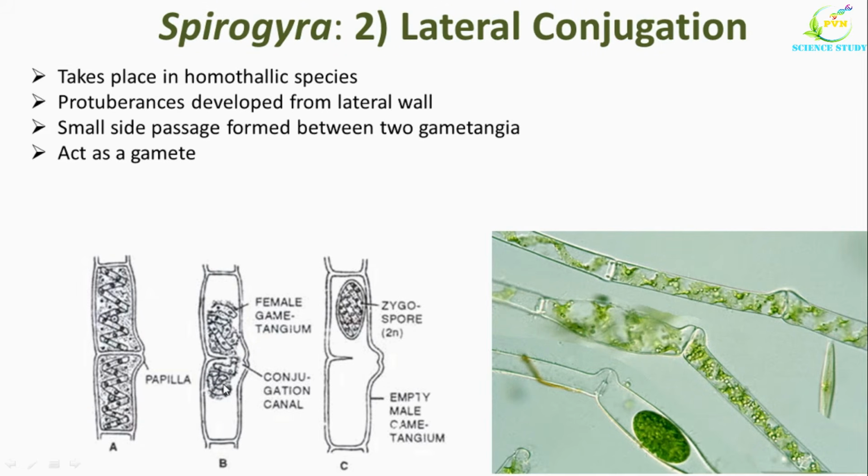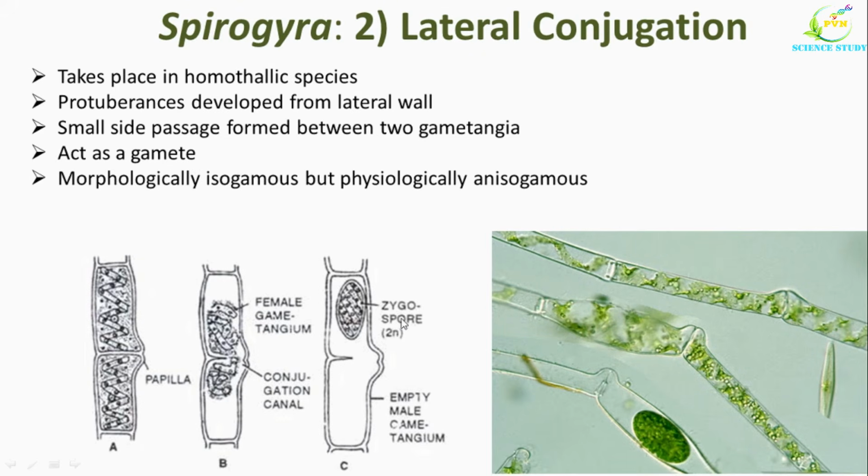Here both the gametes are haploid, but the result of the conjugation is the zygospore, which is diploid in nature. So in this diagram, this is the zygospore formed and this is the empty male gametangium, because all the content has been transferred towards the female gamete and now it is empty. This type of lateral conjugation is known as indirect lateral conjugation. These are the actual photographs which show the formation of protuberances, and here there is formation of the zygospore and this is the empty male gametangium.